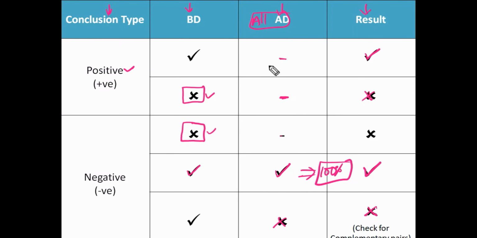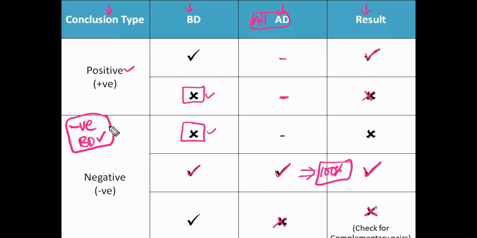Okay. So if you see the alternative diagram column, in only one case we need to verify the alternative diagram. Only when a negative conclusion's basic diagram follows. If a basic diagram follows only, we need to verify alternative diagram.